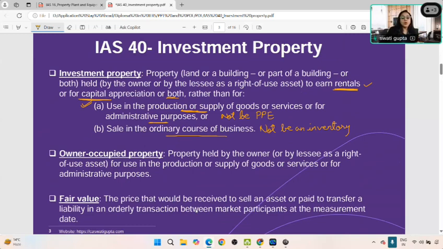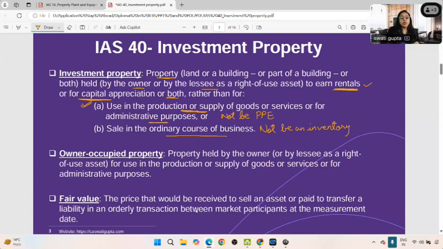So if you are holding any long-term asset, maybe land, building, a part of building, maybe not an entire building but a flat, or a shop out of it, or both, held by owner or by lessee as ROU asset, right of use asset. Right now, for time being, you can ignore the lessee part and ROU part. When we read IFRS 16, that is leases, then we'll understand what is lessee, how lessees record their asset in the books of account. So right now, for time being, you can leave this lessee keeping this asset as ROU asset.